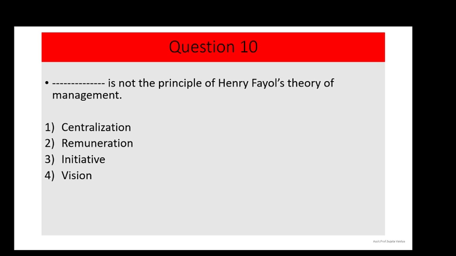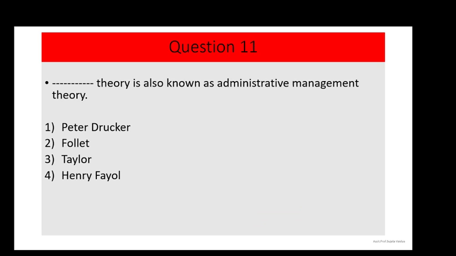And if you read the question carefully, the question is asking which is not the principle of Henry Fayol's theory of management. So options number 1, 2, and 3 are the principles of Henry Fayol's theory of management, but the last one, that is option number 4, vision, is not. So the correct answer is option number 4, that is vision. Next question, question number 11.